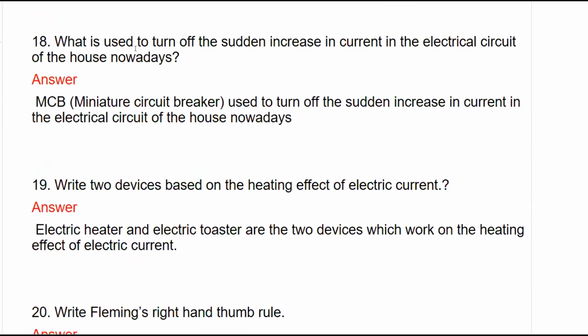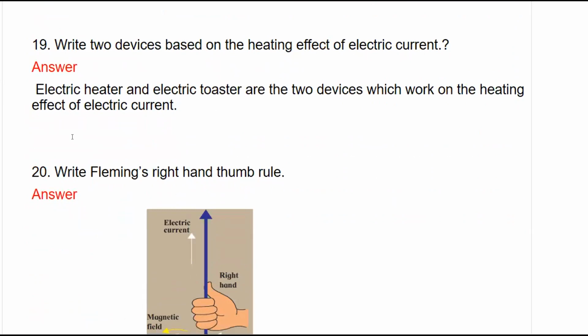Next question, what is used to turn off the sudden increase in current in the electrical circuit of the house nowadays? Nowadays, we are using miniature circuit breaker or MCB to turn off the sudden increase in current in electrical circuit. Next question, write two devices based on heating effect of electric current. Electric heater and electric toaster are the two devices which work on heating effect of electric current. You can write any two devices which work on heating effect of electric current.